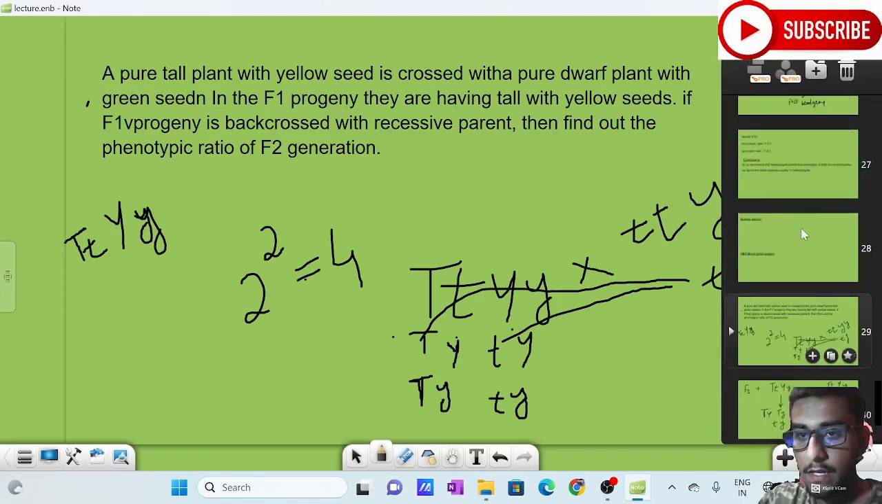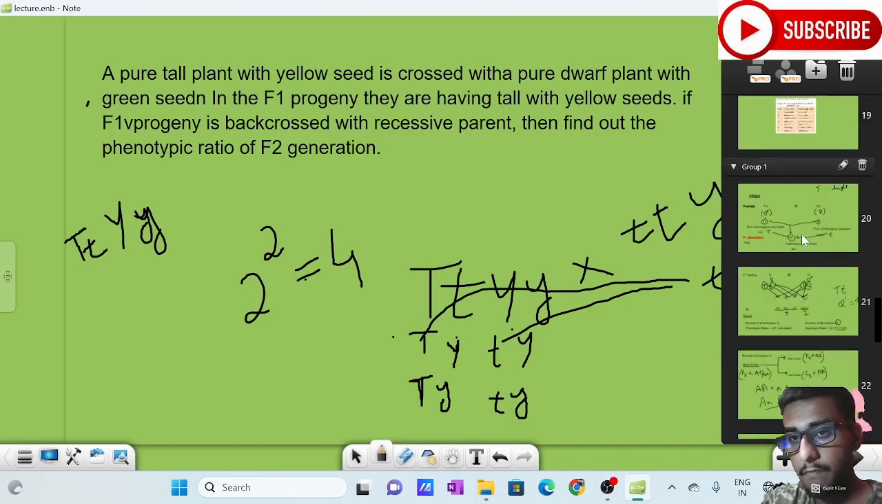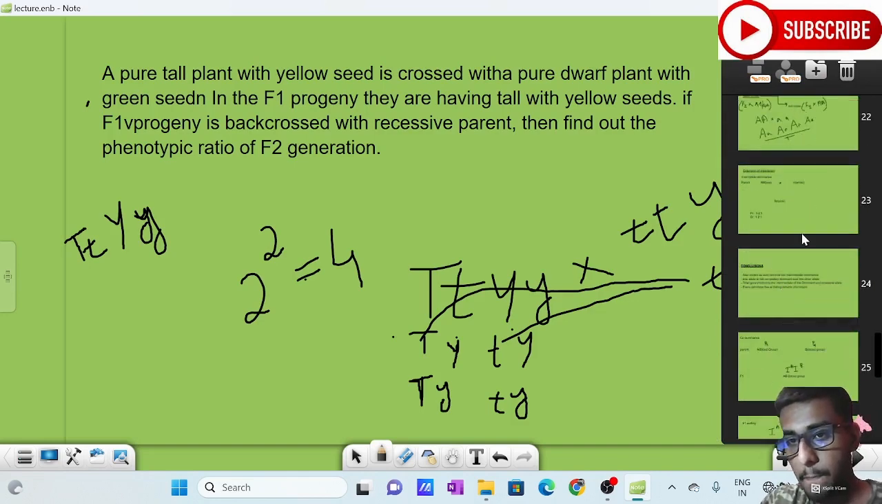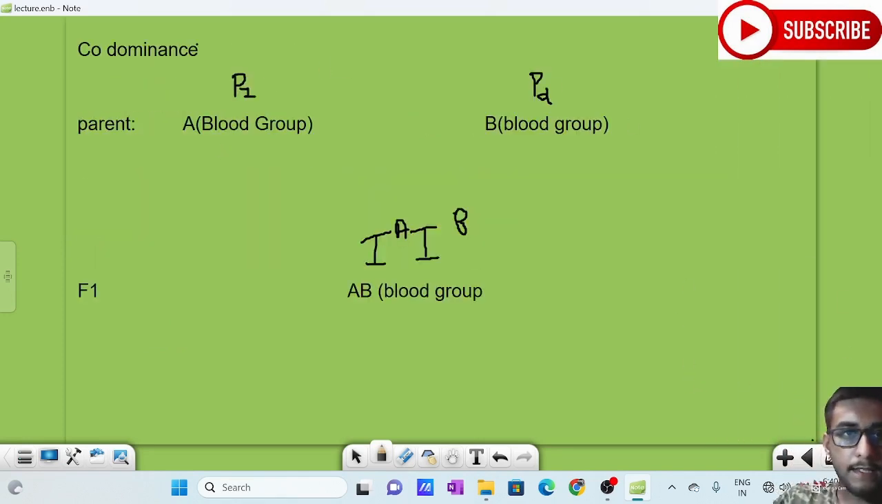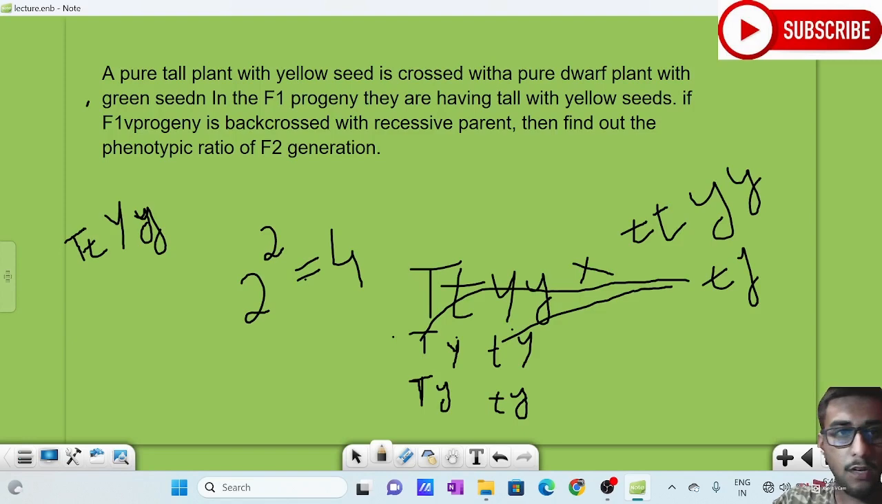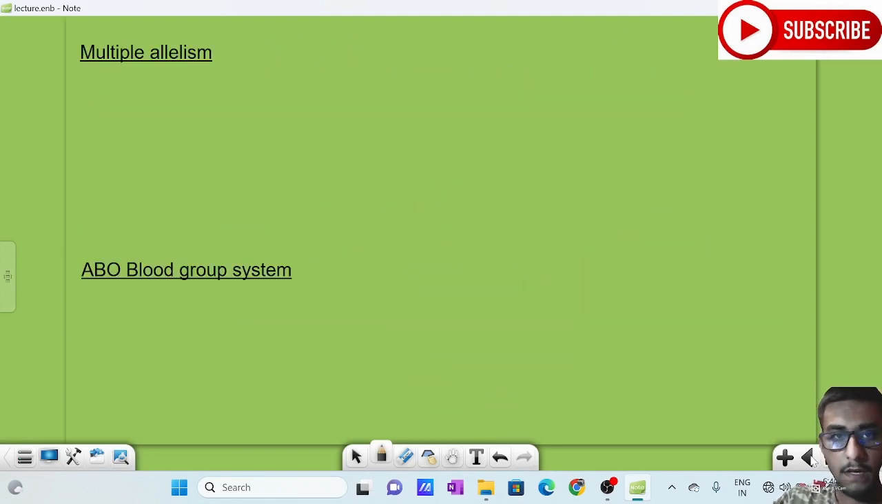Next, we are going to Mendelism, extension of Mendelism. Before going to extension of Mendelism, we need to understand something known as multiple allelism. What is multiple allelism?